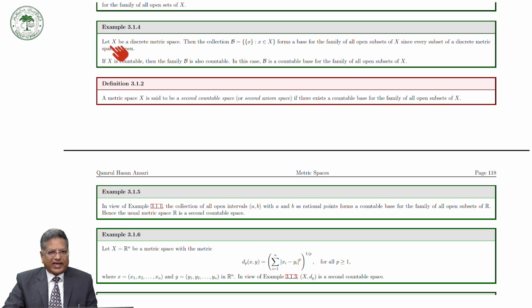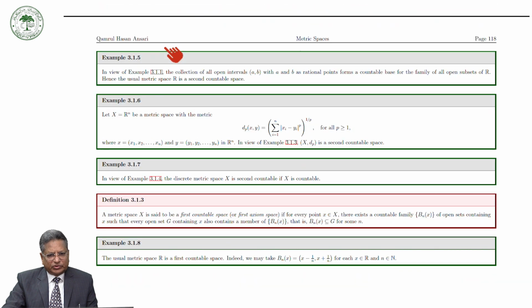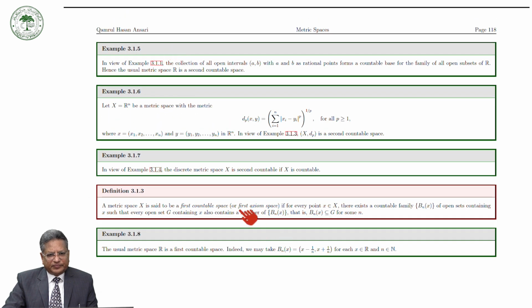It means that if X is a discrete metric space and countable, then this family of open sets forms a countable base, and therefore a countable set X with discrete metric is a second countable space. So a discrete metric space X is second countable if X is countable.